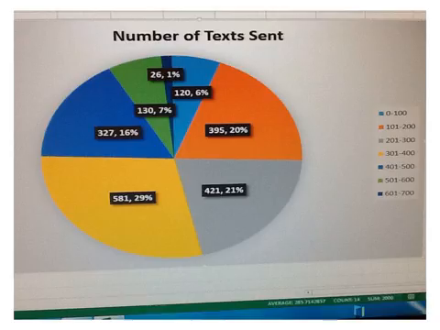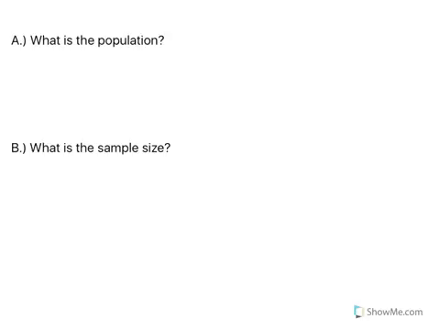Okay, next page here is the pie chart. We're going to come back and check this out when we get to different questions. But you can see it's color coordinated, and the key on the side shows the number of texts. So this is 0 to 100 texts, 101 to 200 texts, and that kind of thing. All right, so question A, what is the population?